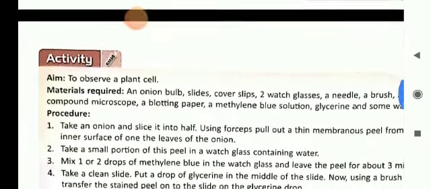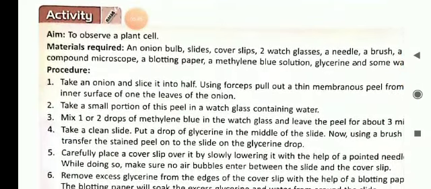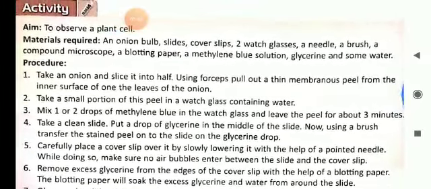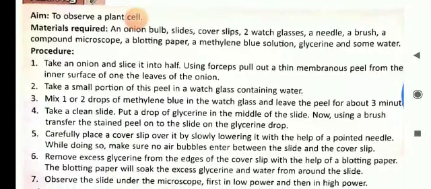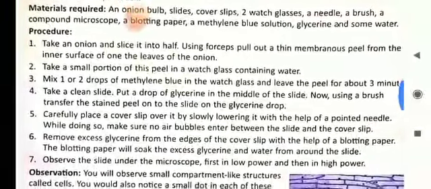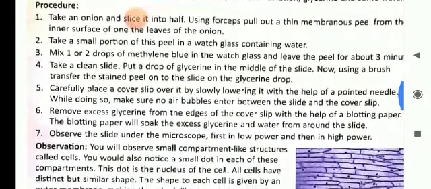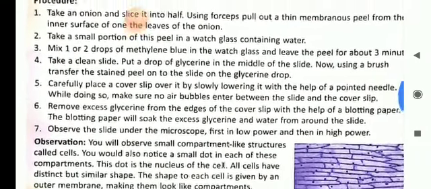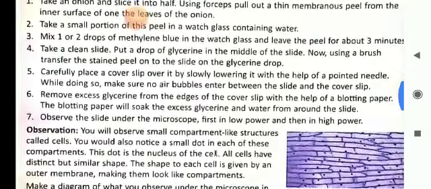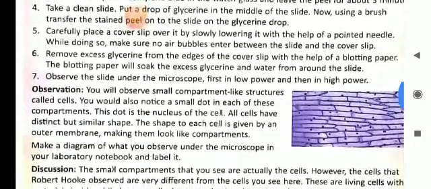The activity is given here to observe the plant cell. I already discussed it, and you have already done this in the lab manual also. To observe a plant cell, take an onion bulb, take out a slice of the onion, and watch it under the microscope by putting one or two drops of methylene blue on it.